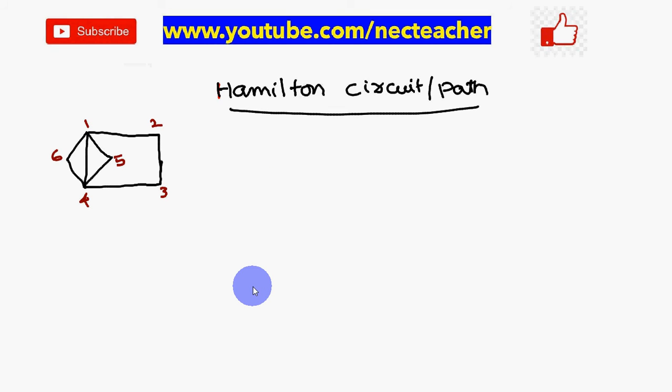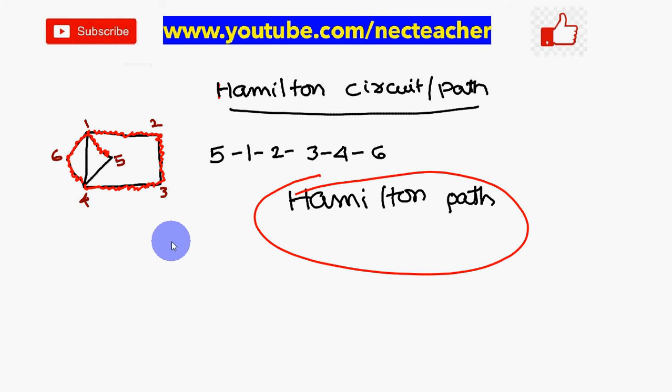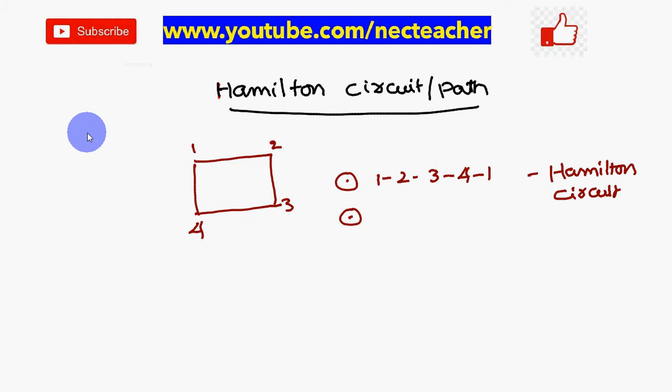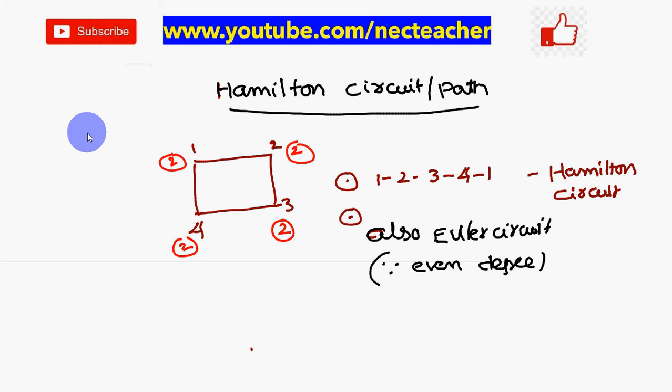Okay, next you come across this example. Here also 5 to 1, 1 to 2, 2 to 3, 3 to 4, 4 to 6, again 6 to 1 also you can get. So you come back to 1, and this Euler circuit exists. So next 1 to 3, 3 to 4, 4 to 1, Hamilton circuit.